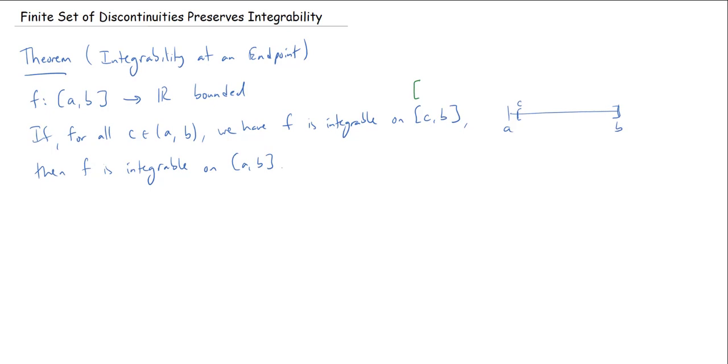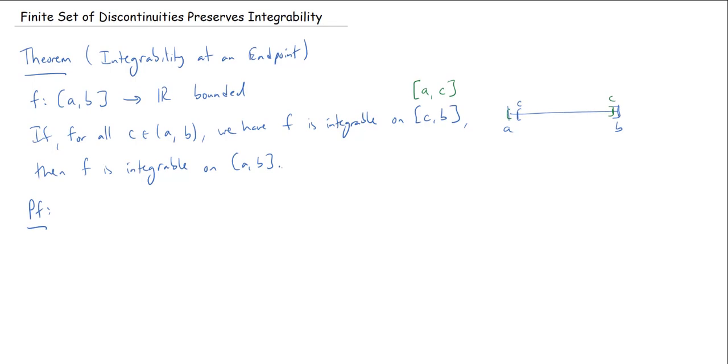It could have been everywhere from a to c, with c over here and you know it all the way from a up to c. And of course, a similar proof to the one we write down here will work in that situation as well. We're going to prove this, and then we'll show why this is really enough to conclude that having a finite number of discontinuities will preserve integrability.